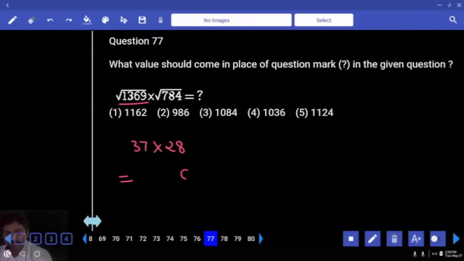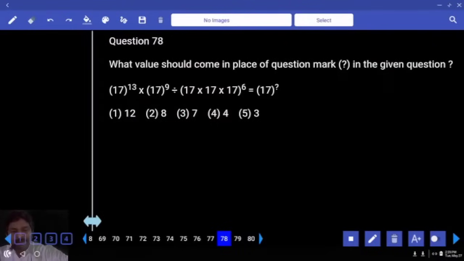The answer ends with 6. How many options are there? 2 options are there. Okay. 28, is it a 4 multiple? Then the answer also should be a 4 multiple. Look at your second option, last 2 digits, 86. Is it a 4 multiple? This cannot be the final answer.